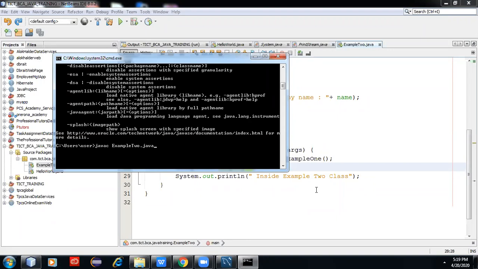Am I able to make it clear to all of you? Yes, sir. So what are the steps? If you draw the steps: first the Java program, then the Java compiler, then the Java virtual machine, which creates the bytecode, and then the bytecode goes to the Java interpreter. Finally, as you know, a computer understands only two things, 0 and 1, so it converts to machine level programming. That is the way a Java program runs.